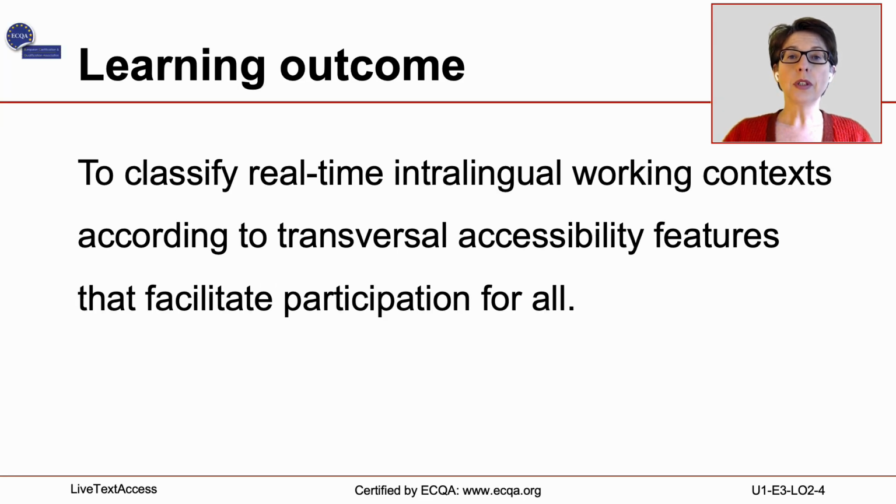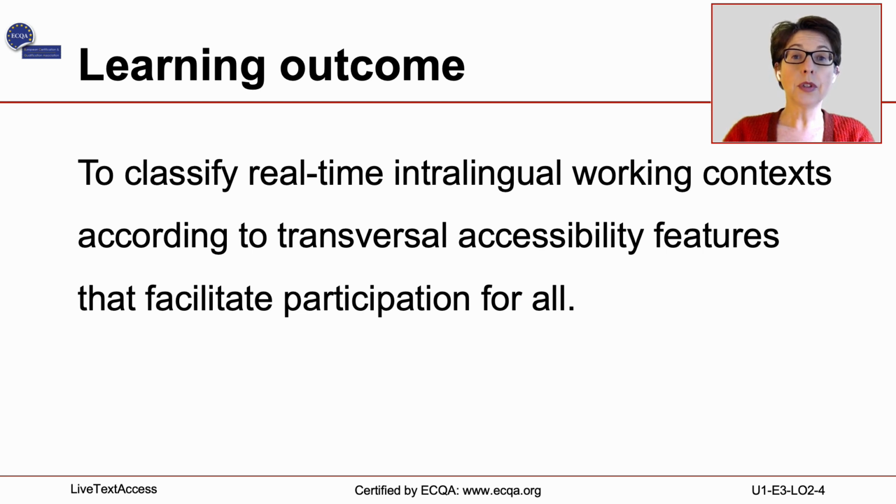On completion of this training sequence, you will be able to describe features that can be embedded into environments to make them accessible. These features or accommodations that we mention will help you in exploring the accessibility of working contexts and classifying them accordingly.